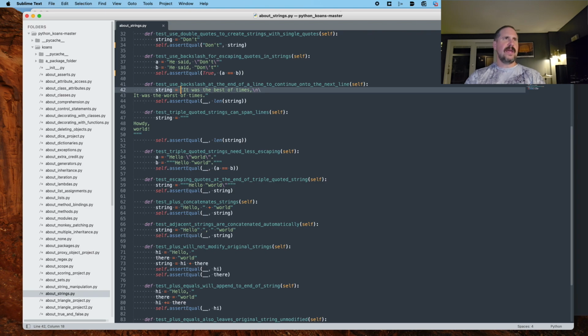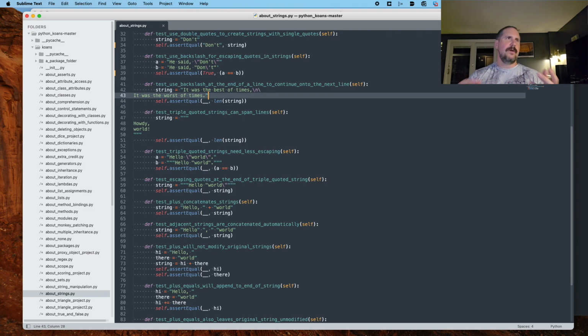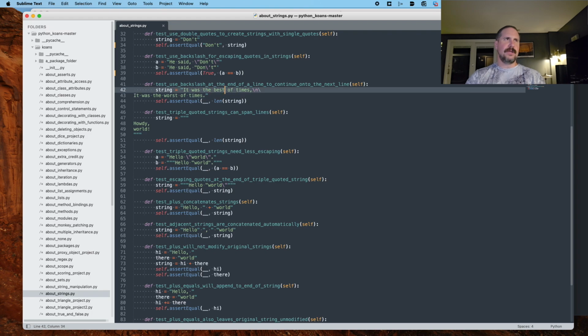And what we've got on the end here is a new line character that allows us to drop to the line below and continue the string without closing the quote right at the end here.